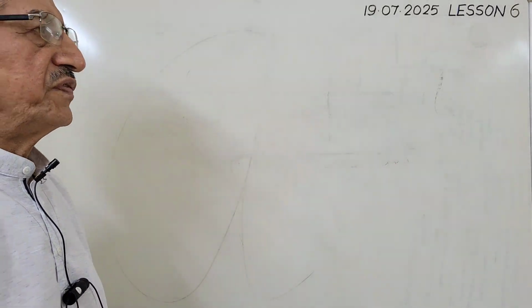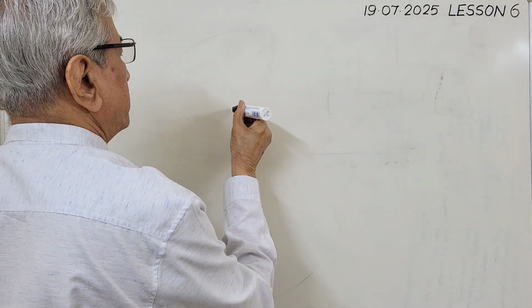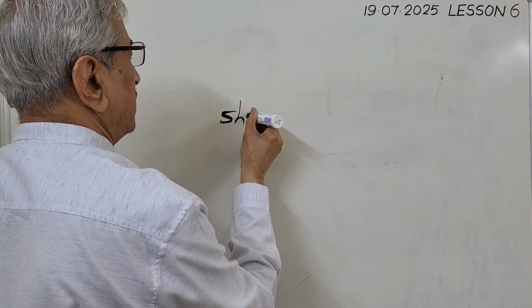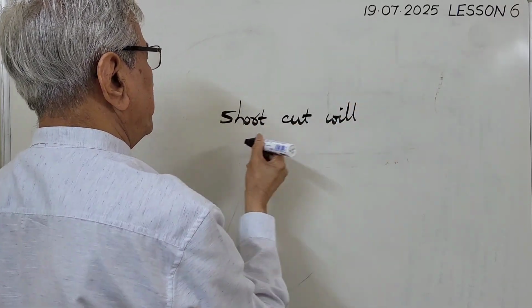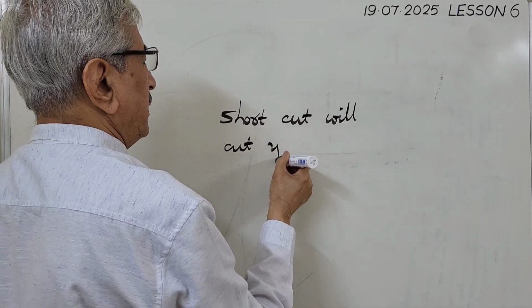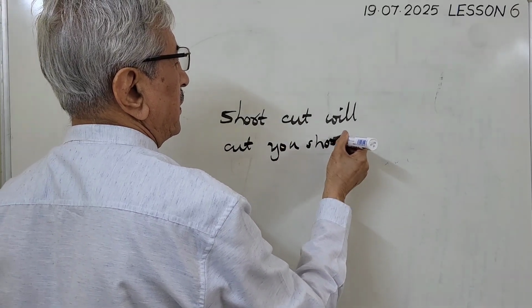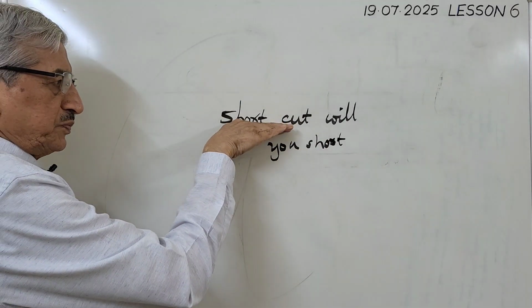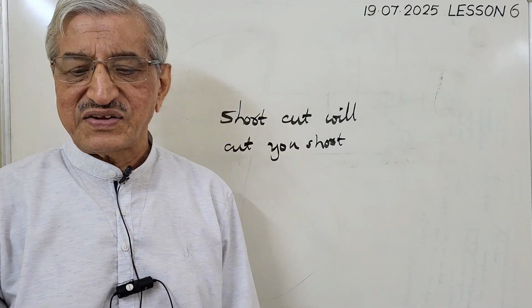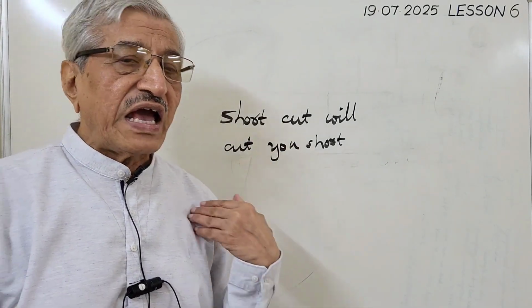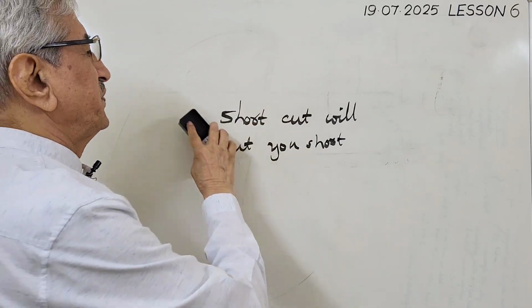Suppose your handwriting is small. Shortcut will cut you short. Here, line spacing is less because the size of the letters is less. So, we have freedom to decide the line spacing.